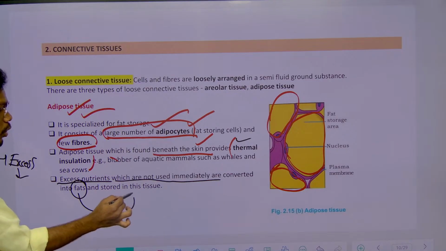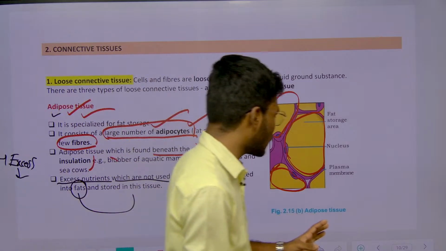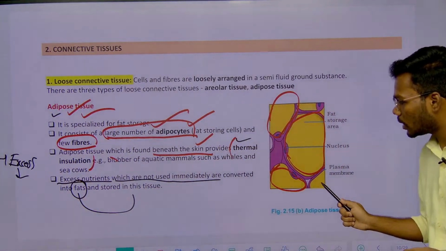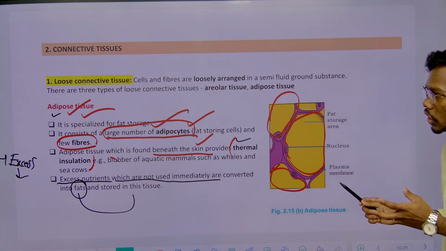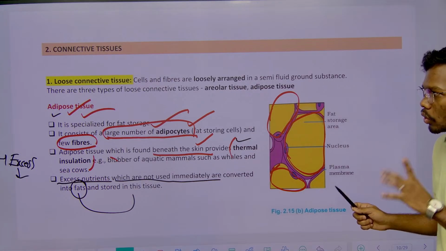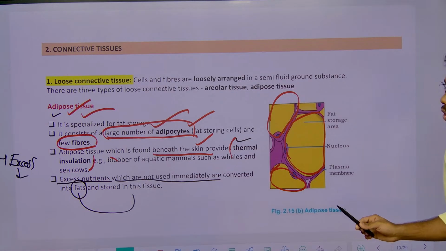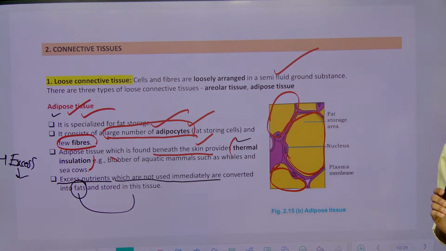That fat is stored in this tissue, that's why it's called adipose tissue, and the cells are called what? Adipocytes. Adipocytes are the cells which store the fat. Adipose tissue is the tissue having adipocytes for the storage of fat, right? So these two cells are present exclusively in where? Loose connective tissue.